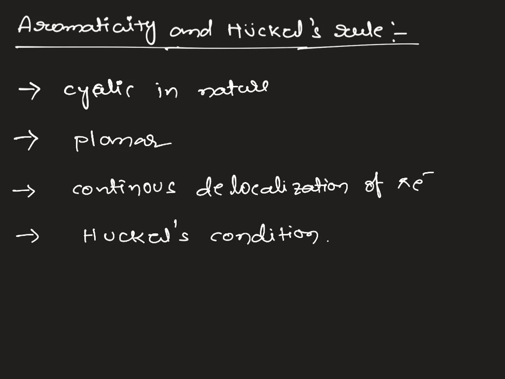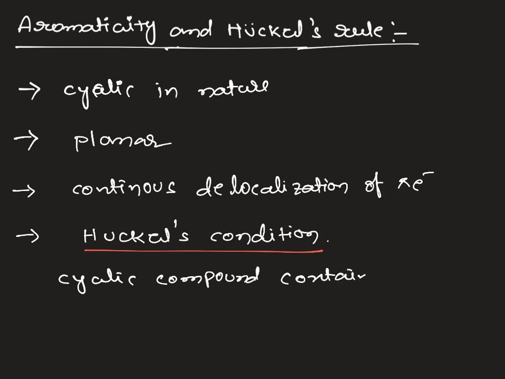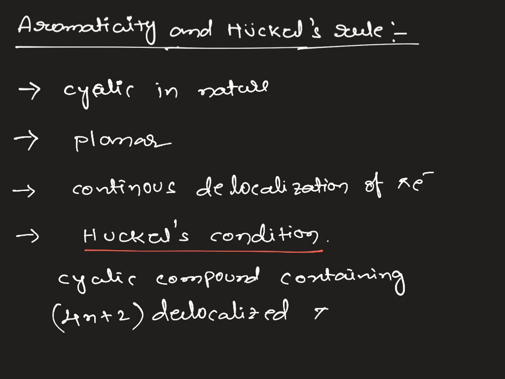What is Huckel's condition or Huckel's rule? Commonly we call it: any cyclic compound containing 4n plus 2 delocalized pi electrons exhibits aromatic character.